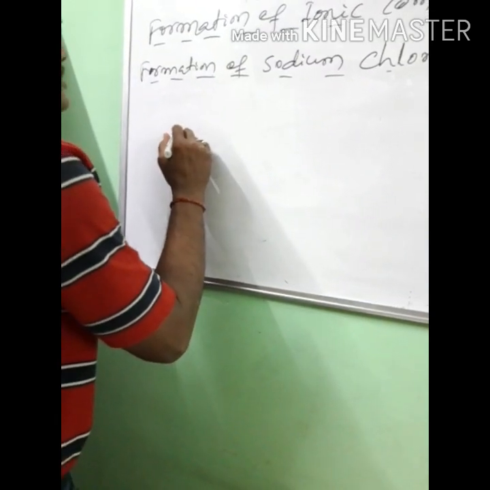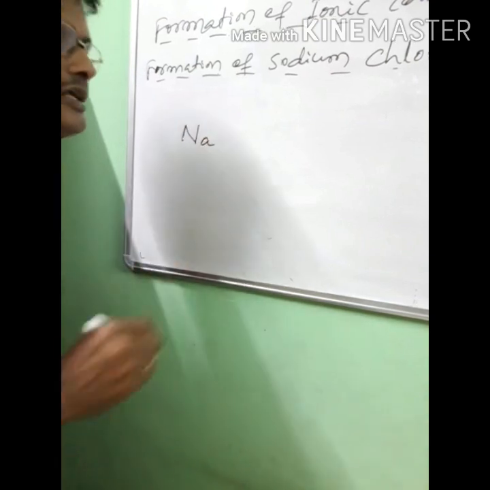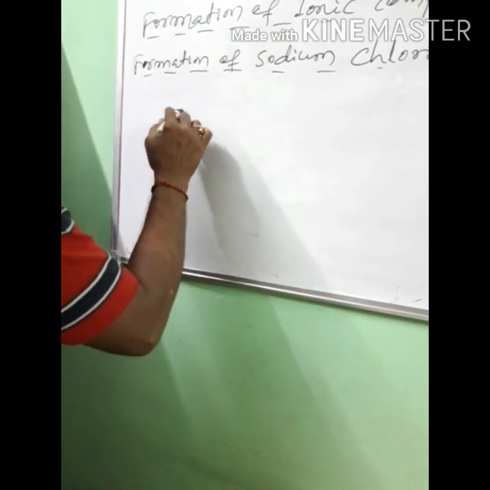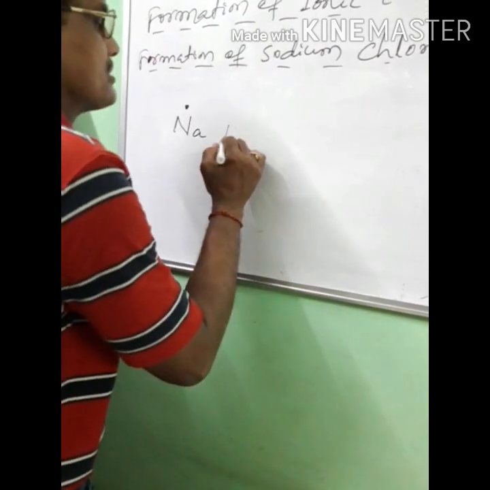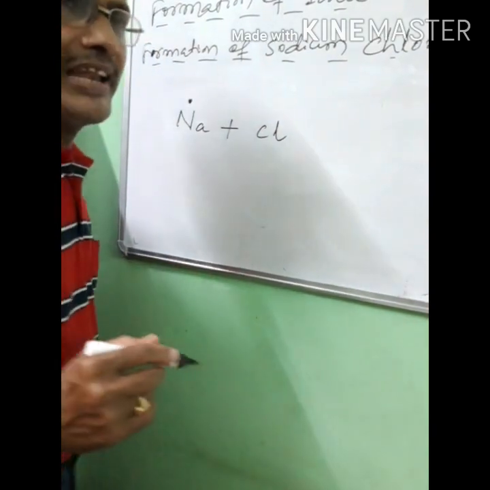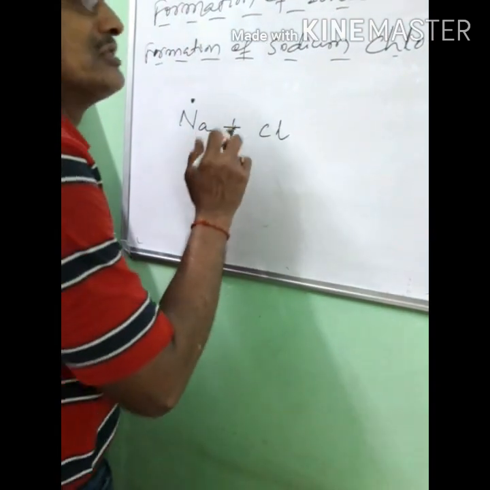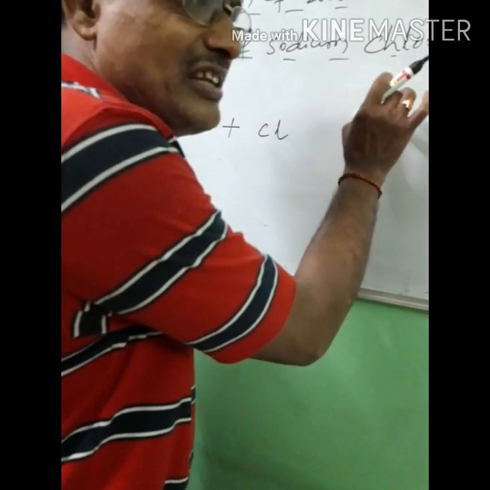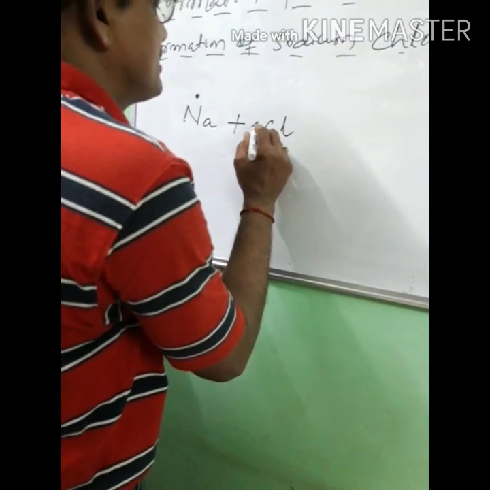So here sodium. The number of valence electrons in sodium is 1, plus chlorine, Cl. The number of valence electrons in chlorine is how much? 7. We have discussed previously, right? 7.